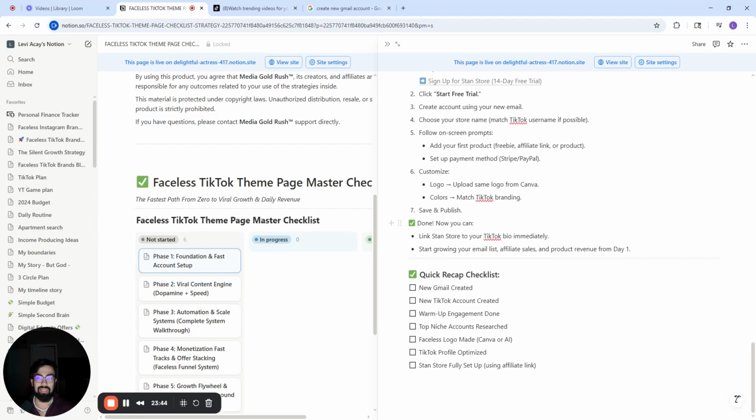But they also have the highest reward, I believe, because you can get into making money with digital products on a back-end system. I think faceless brands and pages and theme pages are just as high as personal brands. I know that sounds crazy, but you can get almost the same amount of benefits in monetization ways as a personal brand with faceless pages, and you don't even have to show your face.